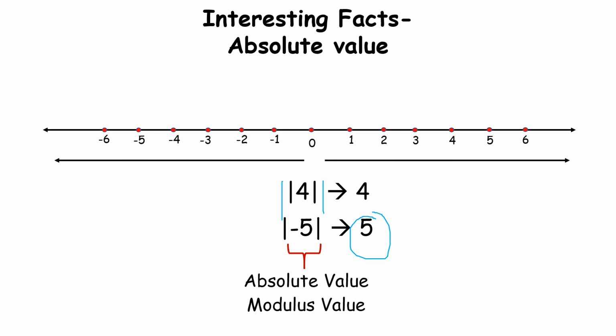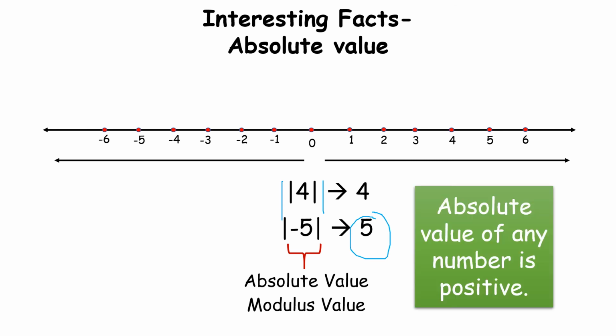You call these two vertical bars absolute value, that is we can notate it like absolute value of minus 5 is 5, or modulus value of minus 5 is 5. So you must have come to know that the absolute value of any number is positive only.